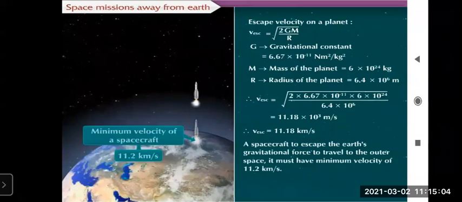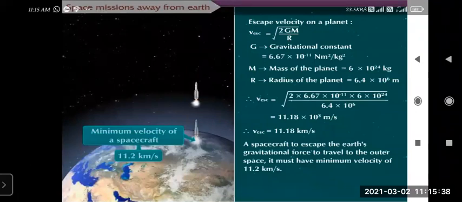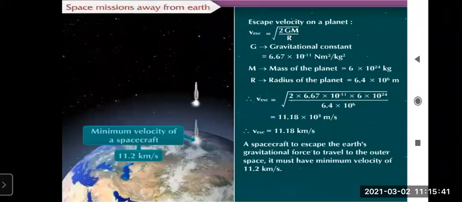However, the spacecrafts travel at a much smaller speed, so it takes longer to reach the moon. Therefore, it takes so many months to reach the moon. The shortest time taken by a spacecraft to reach the moon so far is 8 hours 36 minutes. So remember this, because anything can be asked in objective type questions. So this is about escape velocity. Right? Is it clear?